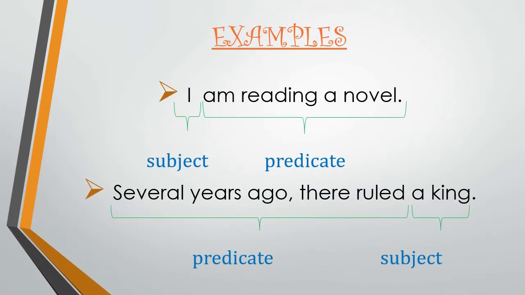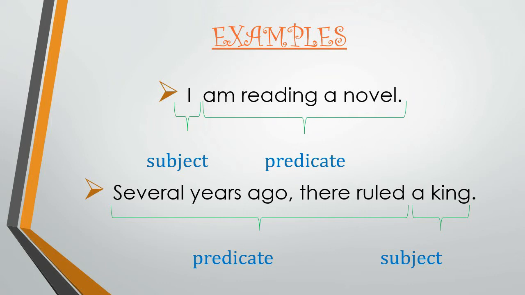Let's take an example. I am reading a novel. Here, I is subject and am reading a novel, it is a predicate. Next, several years ago, there ruled a king.